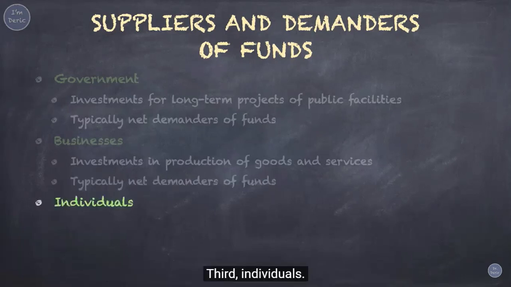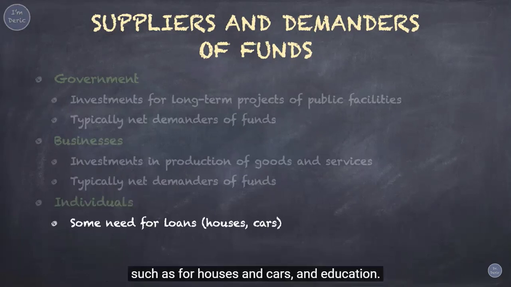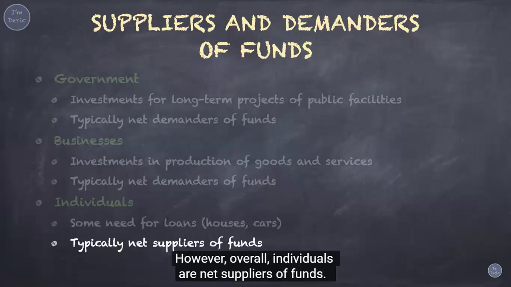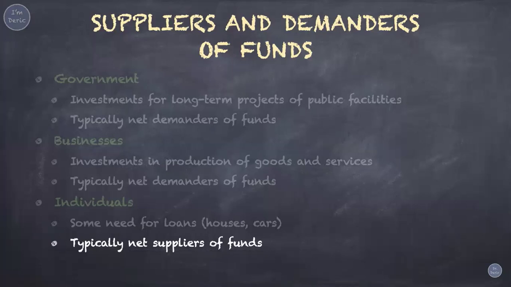Third, individuals. Individuals demand funds in the form of loans to pay for property, such as for houses and cars, and education. However, overall, individuals are net suppliers of funds. Through their savings, individuals put more into the financial system than they take out.